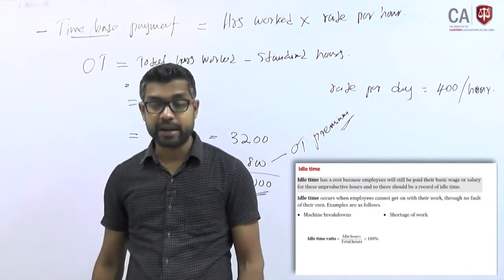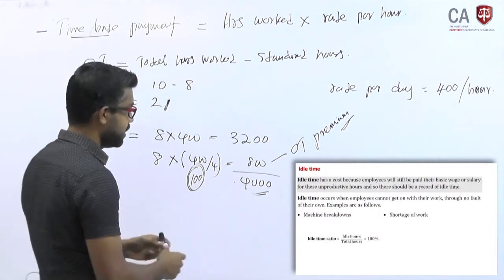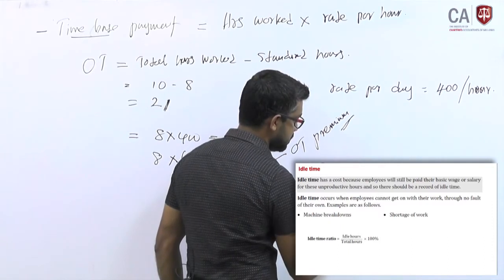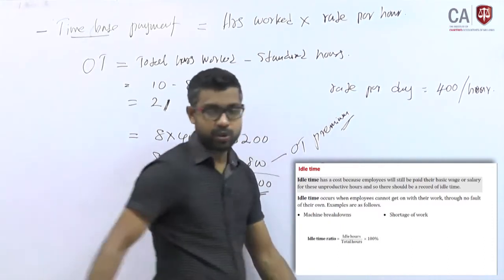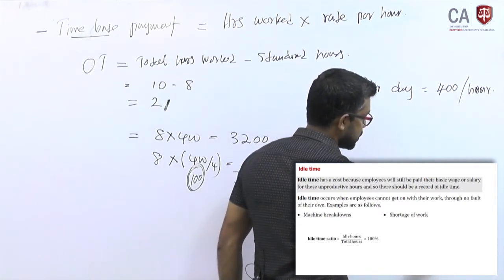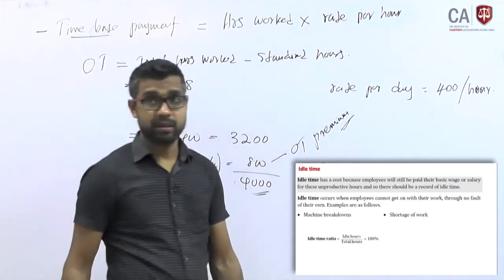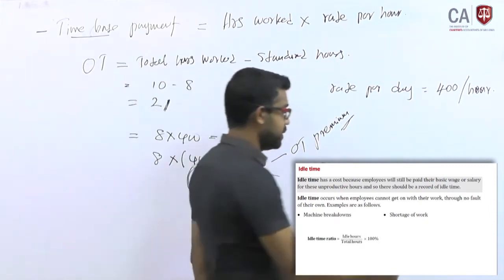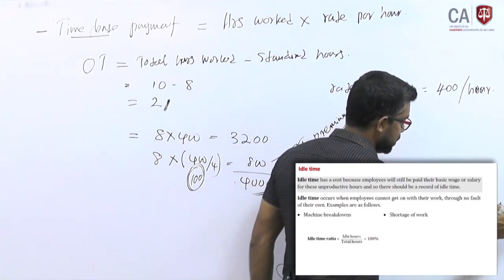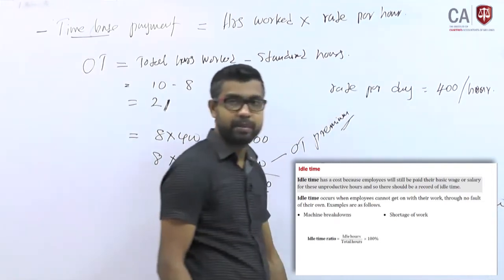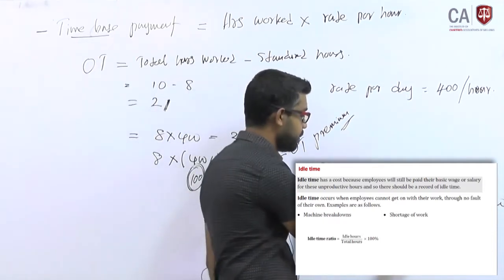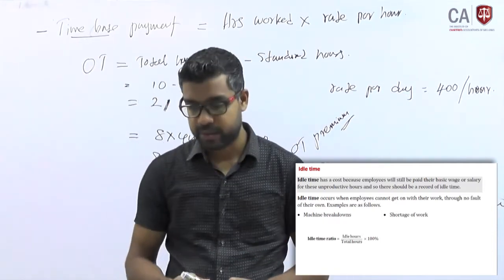So, how do we calculate the idle time ratio, right? Idle time ratio: idle hours, how many hours you did not work, right? Idle hours divided by total hours. Very simple equation, into 100, because why we multiply by 100, we are talking about a ratio. So this will be the idle hours calculation, right?